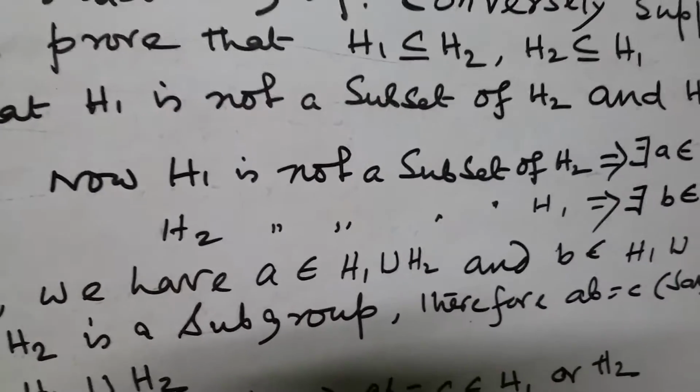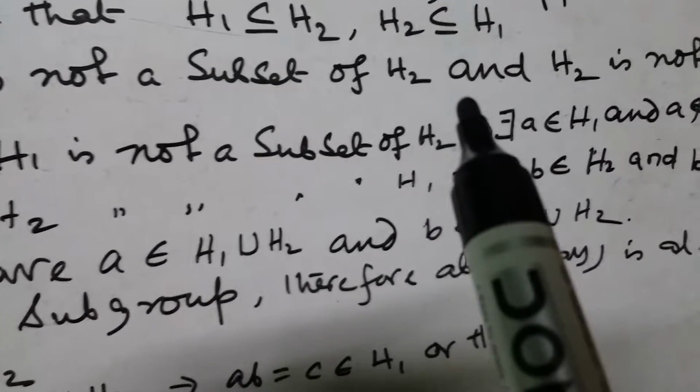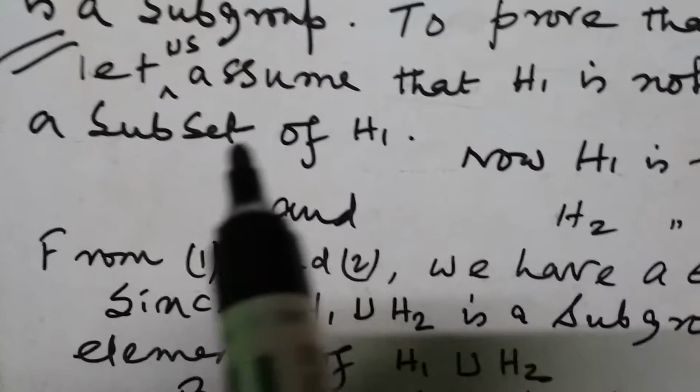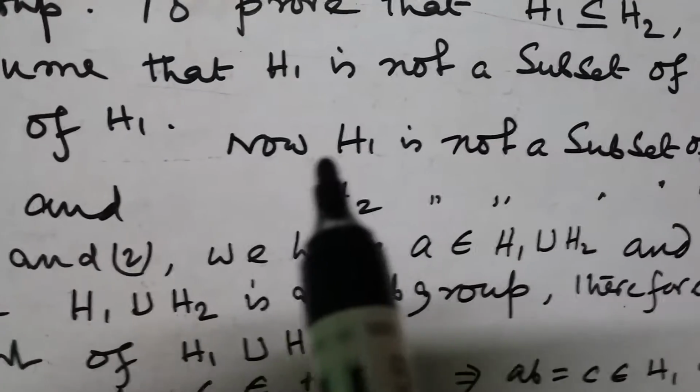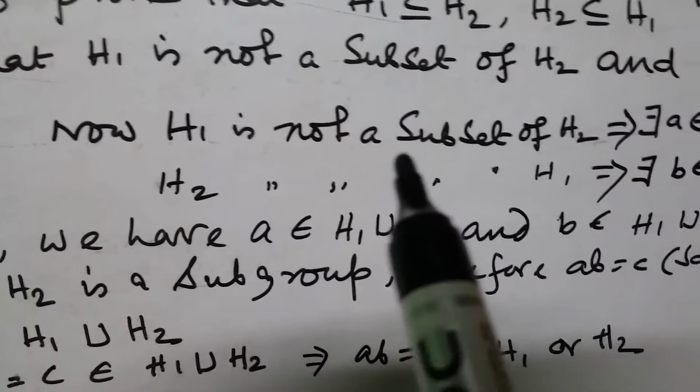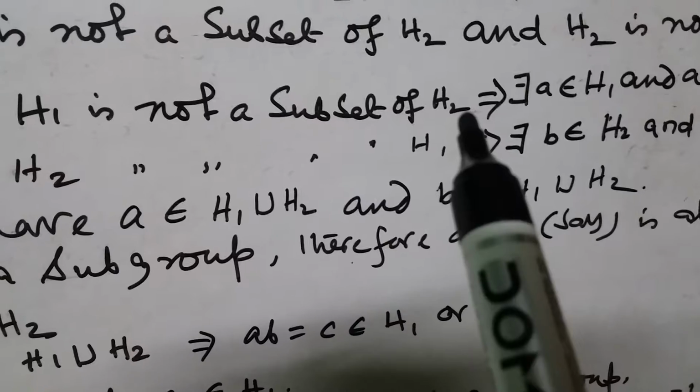Let us assume that H1 is not a subset of H2 and H2 is not a subset of H1.